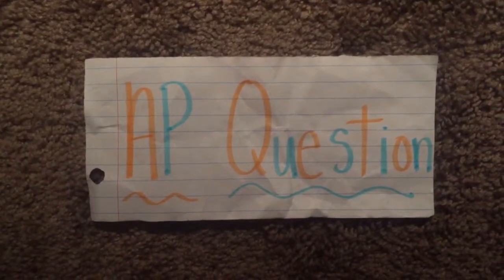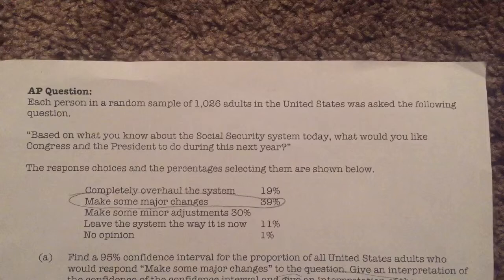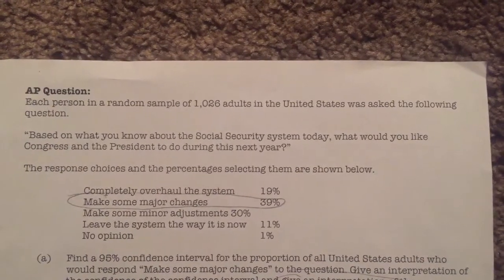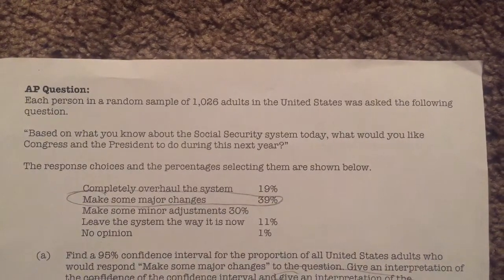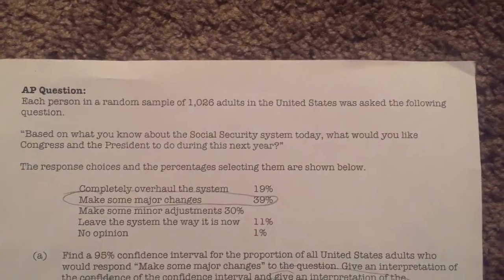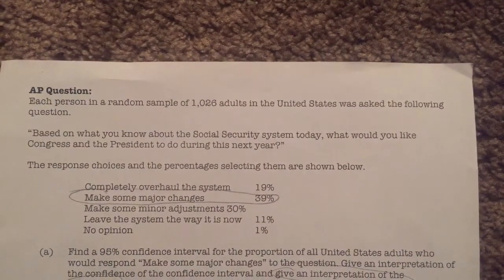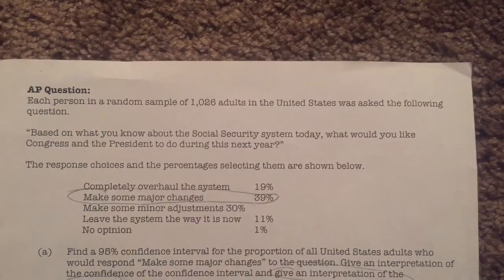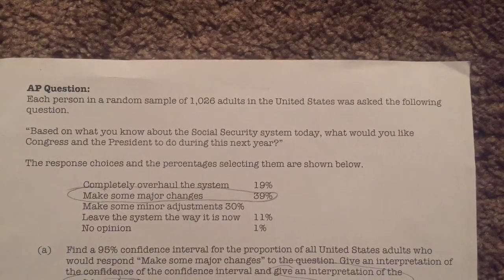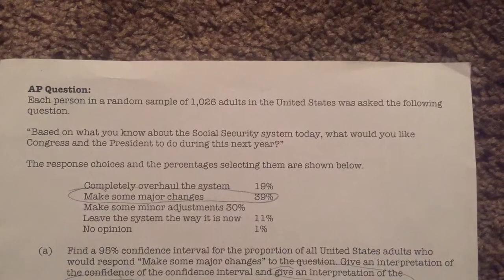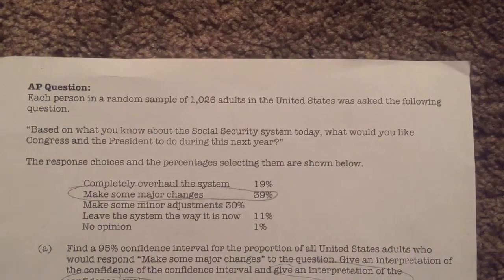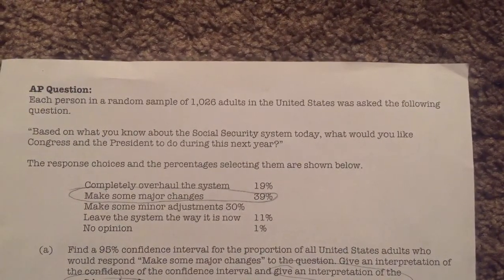Lastly, we will do the AP question. The AP question reads, each person in a random sample of 1,026 adults in the U.S. was asked the following question. Based on what you know about the Social Security system today, what would you like Congress and the President to do during this next year? The response choices and the percentages selecting them are shown below.